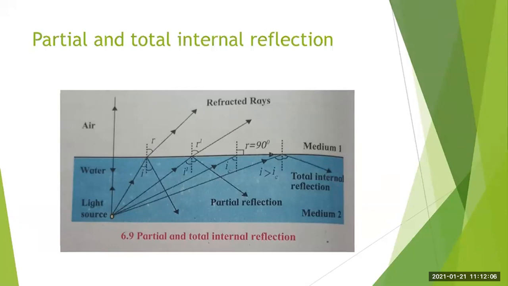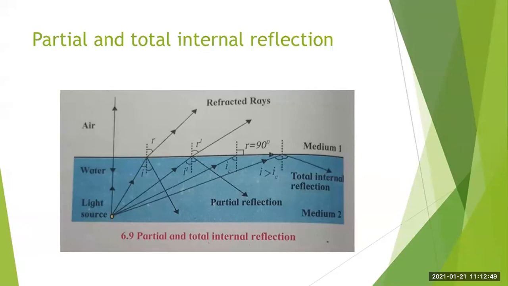So once again we will revise this here. By looking at the diagram only, we can explain the whole process that is occurring here. When light enters a rarer medium from a denser medium, here you have the light source. Which are the two mediums that we have taken? Air medium and the water medium. So among the two, which is the rarer medium? Air is the rarer medium, and which is the denser medium? Water is the denser medium. So where do we have the light source? We have the light source in the denser medium, that is in the water.